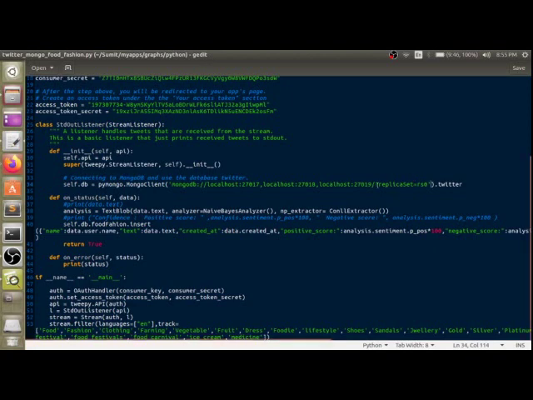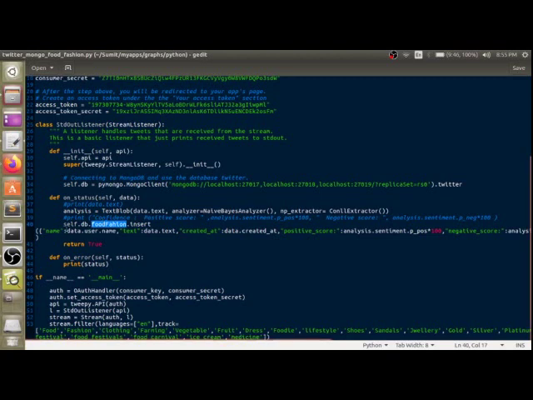We are using these three nodes of the database with the replica set as rs0, and Twitter is our database name. So when the data comes, it will be analyzed here with our library function. The text will be analyzed and stored inside the database. For example, here the collection name is food fashion.